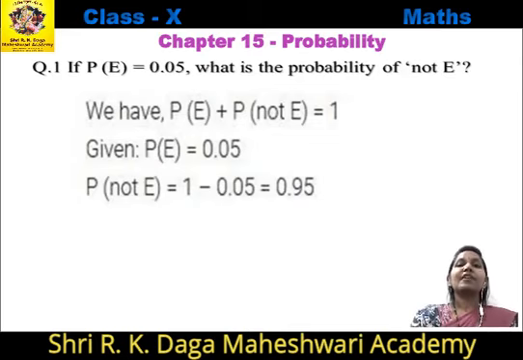Now let's start questions from exercise 15.1. Question number 1: P of E equal to 0.05. What is the probability of not E? Here we have P of E plus P of not E equal to 1. Given the value of P of E equal to 0.05, when we put this value in the formula, we get P of not E equal to 1 minus 0.05, and when we subtract this, we get the answer as 0.95.